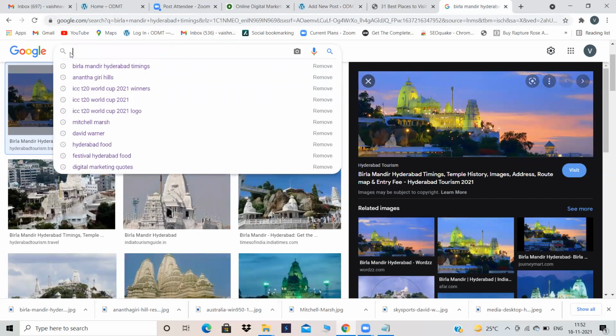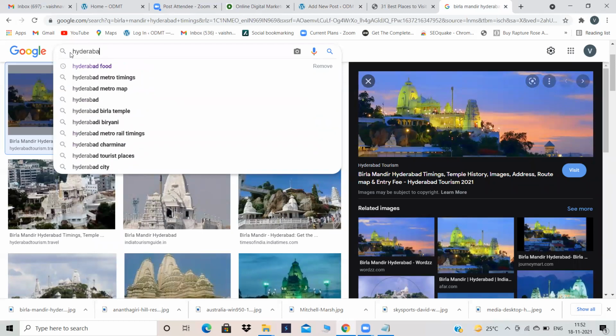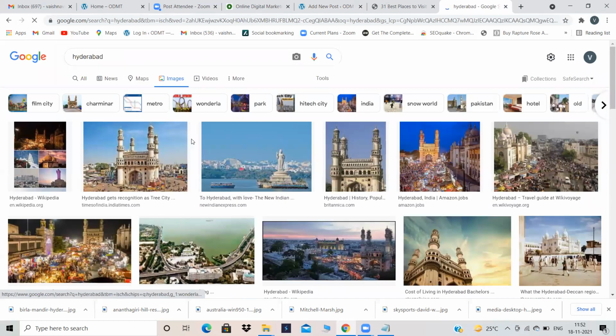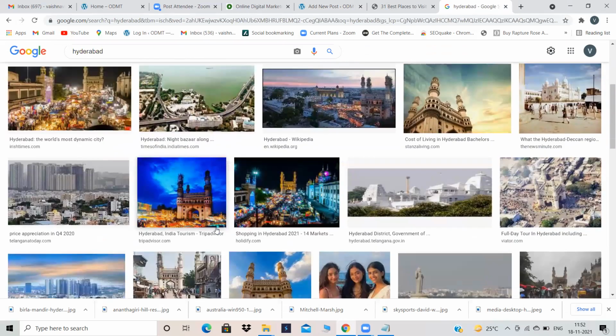Featured image is also an image only, but it is an image which works as a thumbnail. I'll show you later how that thumbnail will appear to a user. But for now, let's upload any featured image there. I'm taking Hyderabad. Mostly Charminar images only they will be showing. Okay.